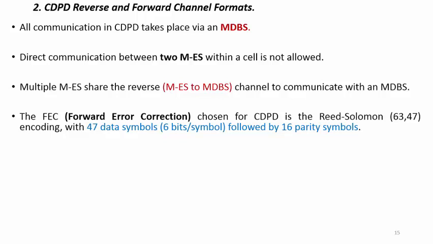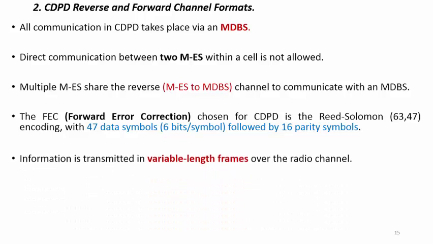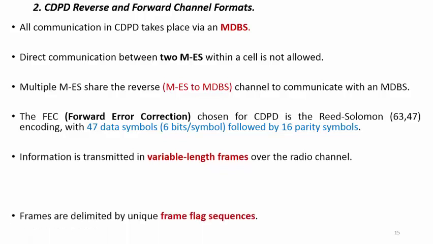The FEC, forward error correction, chosen for CDPD is the Reed-Solomon (63,47) encoding scheme with 47 data symbols, 6 bits per symbol, followed by 16 parity symbols. The information is transmitted in variable length frames over the radio channel. Depending on the application or user requirement, the length of the frame may change.